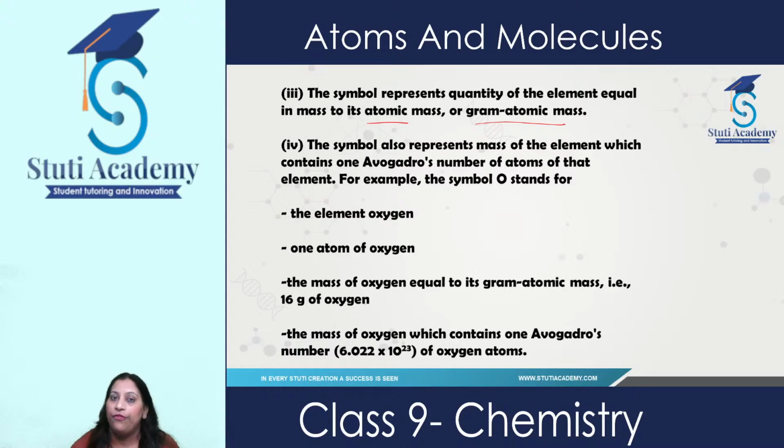So for example, O stands for the element O, one atom of oxygen, and the mass of oxygen equal to gram atomic mass. It means 16 gram of oxygen, because its atomic mass is 16. So the mass of oxygen which contains one Avogadro number of oxygen atoms.